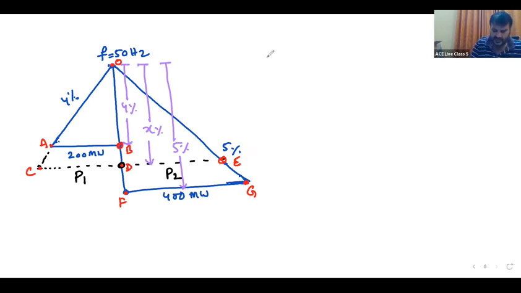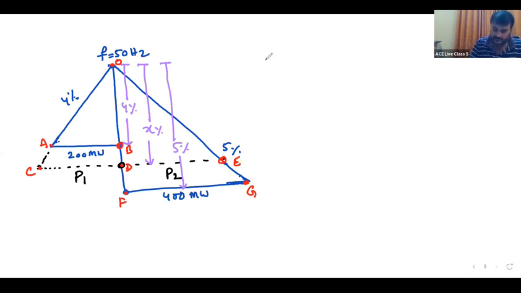From the symmetrical right angle triangles: OAB is one symmetrical right angle triangle, and OCD is another. And ODE and OFG are also symmetrical right angle triangles.